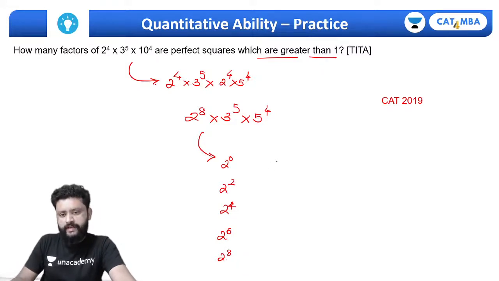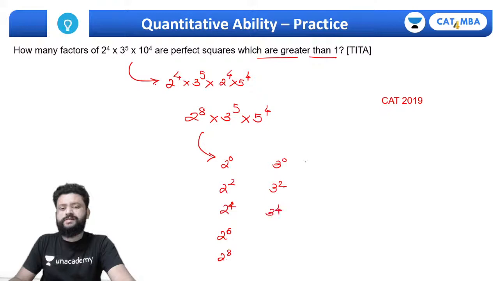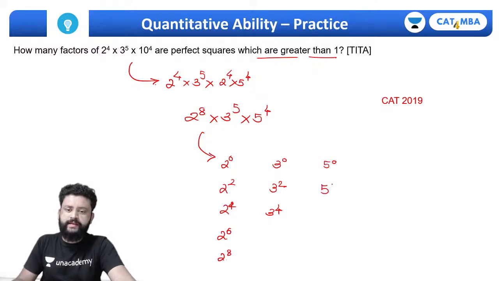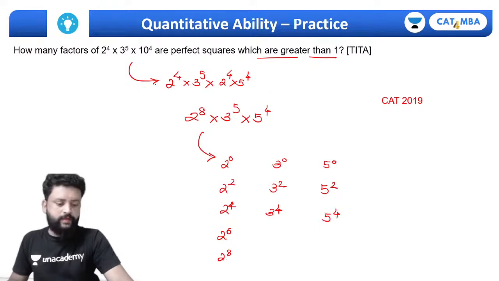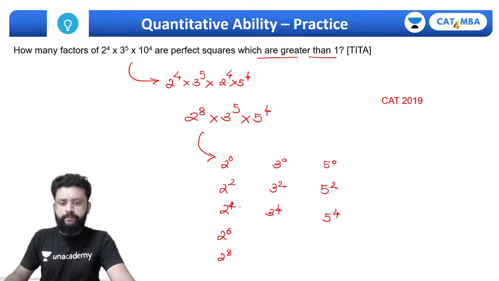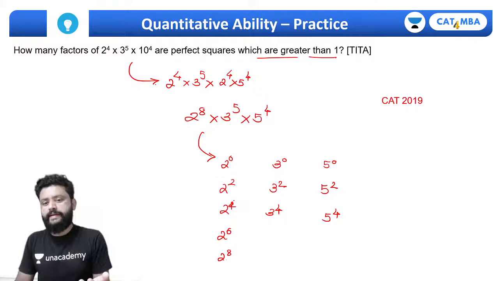From powers of 3 I can have 3 to the power 0 or 3 square or 3 to the power 4, such that it will be a perfect square. Then this can be 5 to the power 0. You can take 5 square and 5 to the power 4 maximum. So these are the only powers which are the perfect squares.